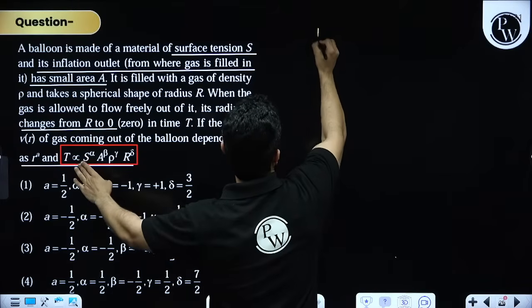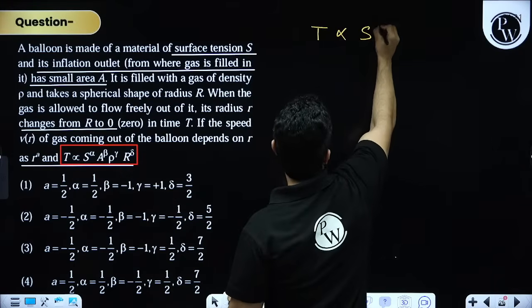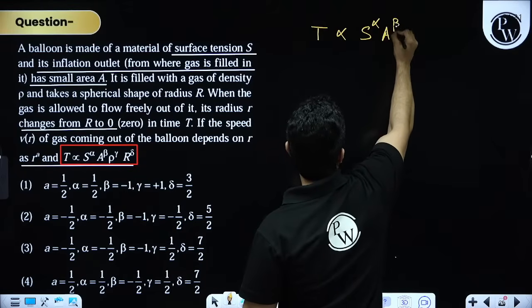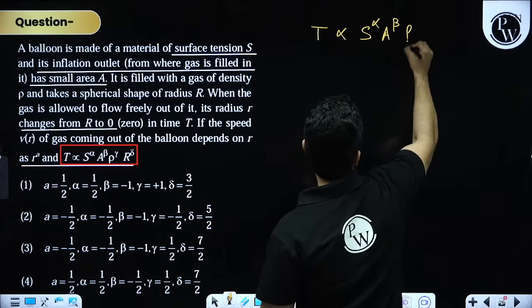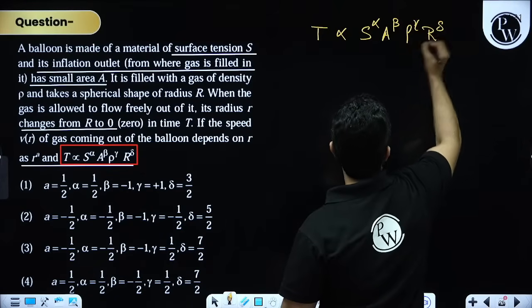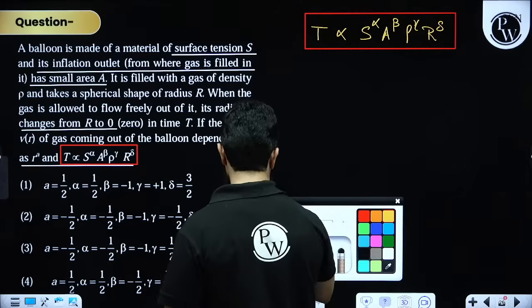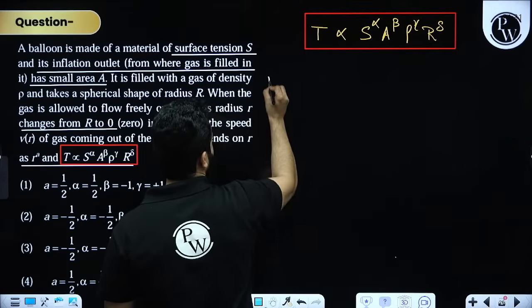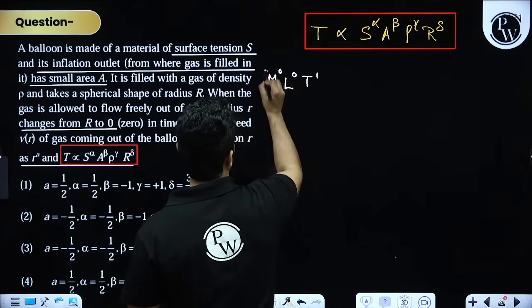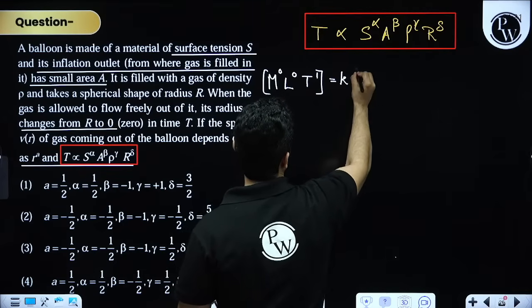We are going to say that time is directly dependent on surface tension raised to the power alpha, area raised to the power beta, density raised to the power gamma, radius raised to the power delta, right? So time is basically m raised to the power 0, L raised to the power 0, T raised to the power 1. Let's remove this proportionality sign and write some constant K.